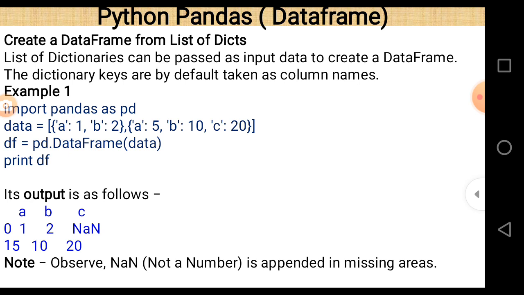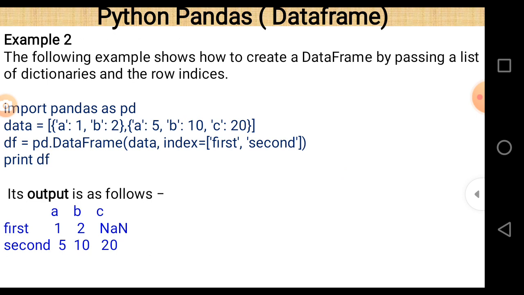So in this case what will be the output? The output will be represented by NaN. NaN means not a number. So when a number is missing, a symbol NaN is written. So in this case NaN will be the output for the missing number. So this is the output. This example basically shows that when two or more dictionaries are passed within a list, and any value is missing in a dictionary, then NaN will appear.